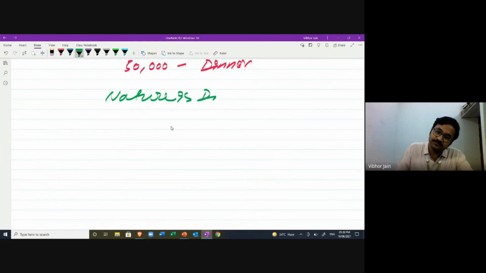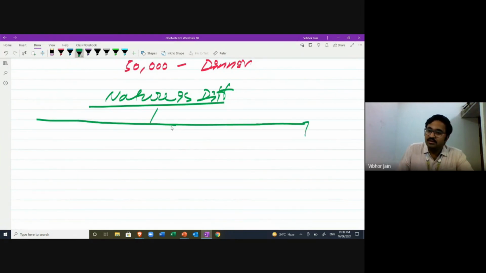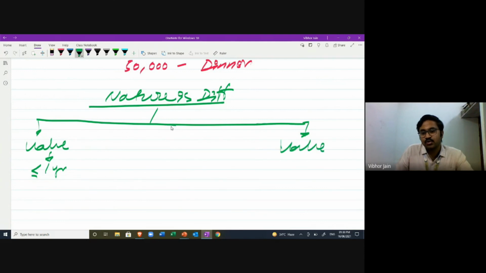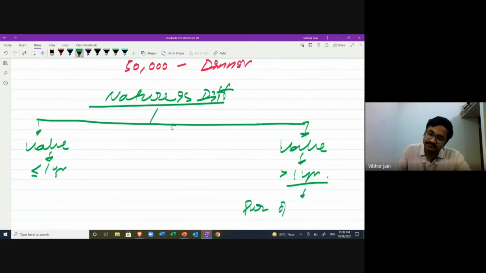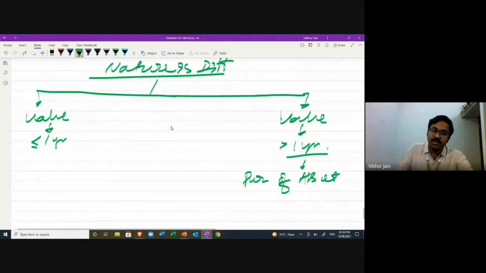Some expenses are there whose value lasts for less than 1 year. And there are some expenses the value of which is for more than 1 year. Example: purchase of asset, which you purchased, like bike, car, etcetera. And this is, for example, payment of rent, payment for electricity, payment of salary.